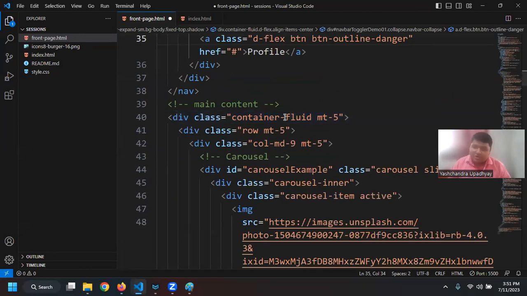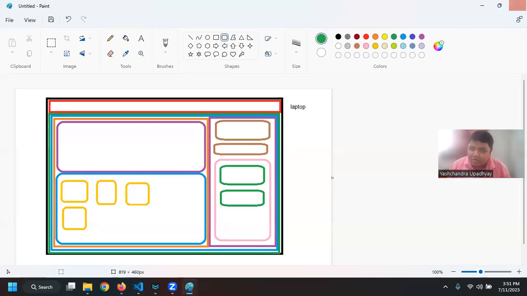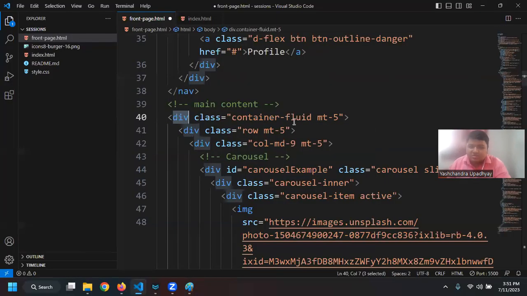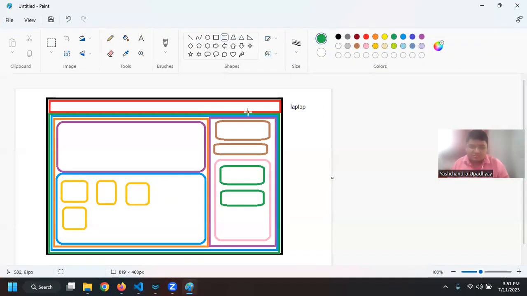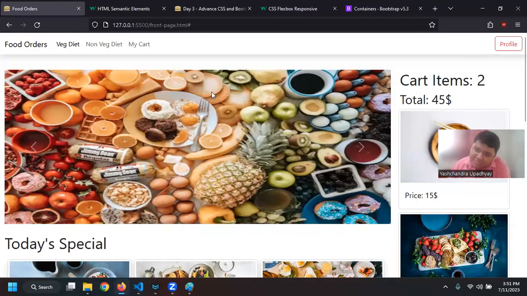Now I have container-fluid, that is the div that I did show you, like this green color box is my container. Okay, so I'm using container-fluid so that it takes the entire width that my screen has, and then I can say margin top as 5. Why margin top? Because the navbar is on top of my web page.